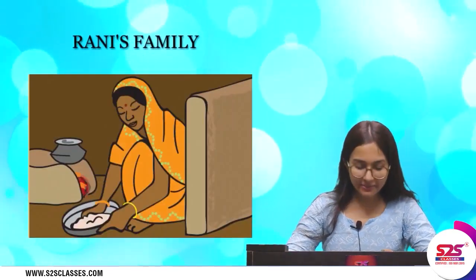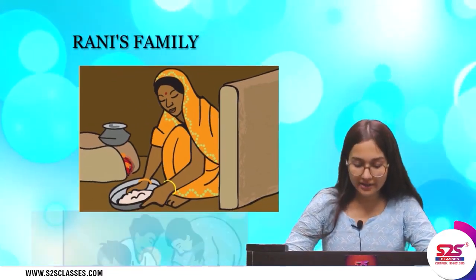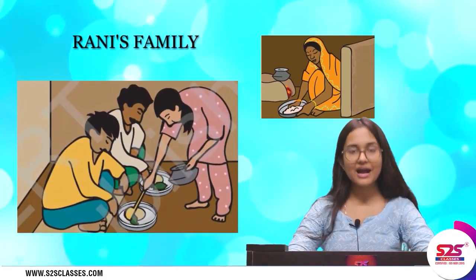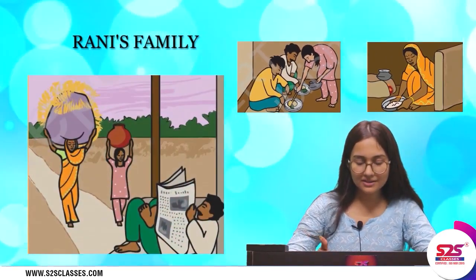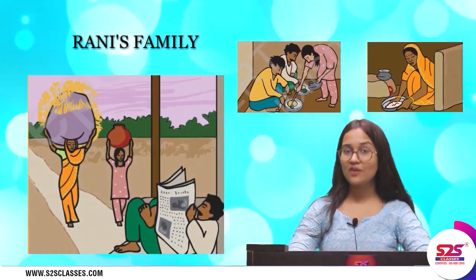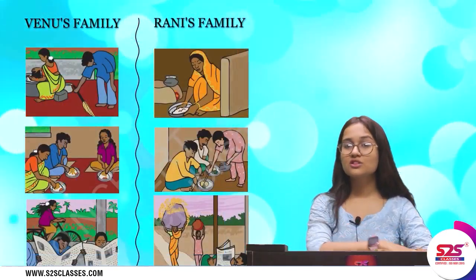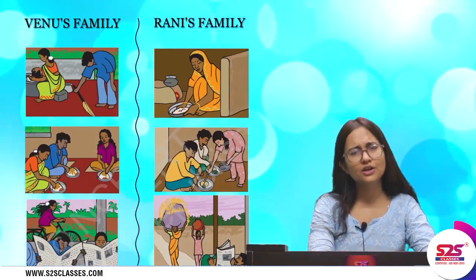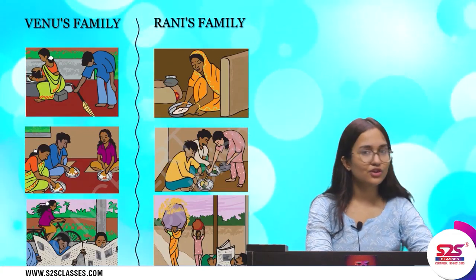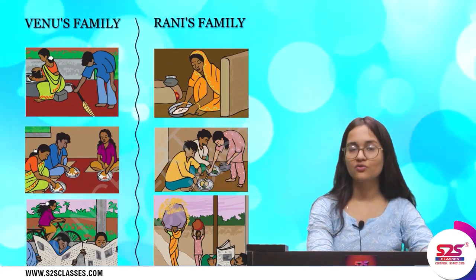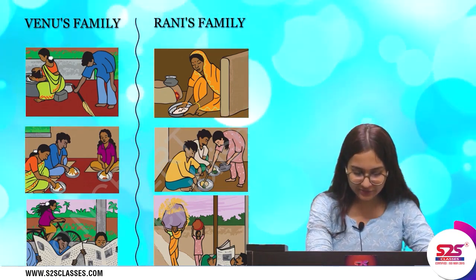When we look at the second picture, we clearly see it's Rani's family and mother is cooking food again. Males of the family are having food and Rani is serving the food. Now Rani and her mother are fetching water and Rani's father is reading newspaper. So we can see one major difference: in Venu's family, all the family members were working, but in Rani's family, the male members were not doing the household work, but the females were doing it.